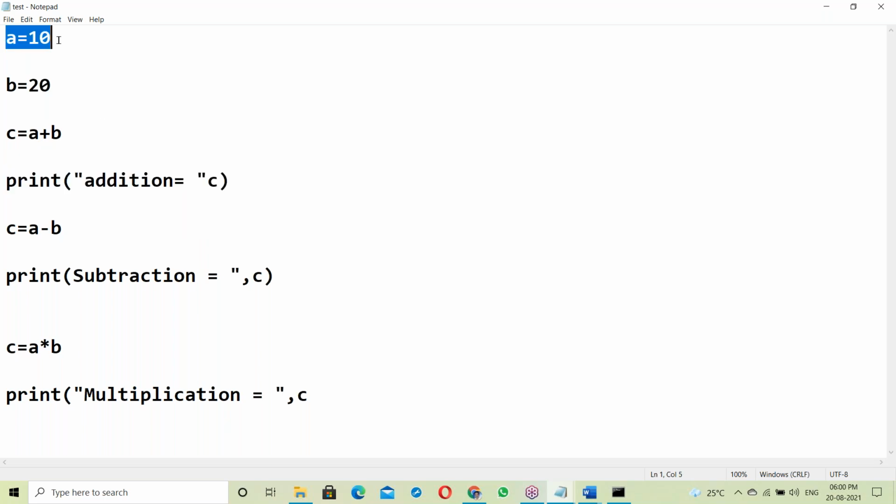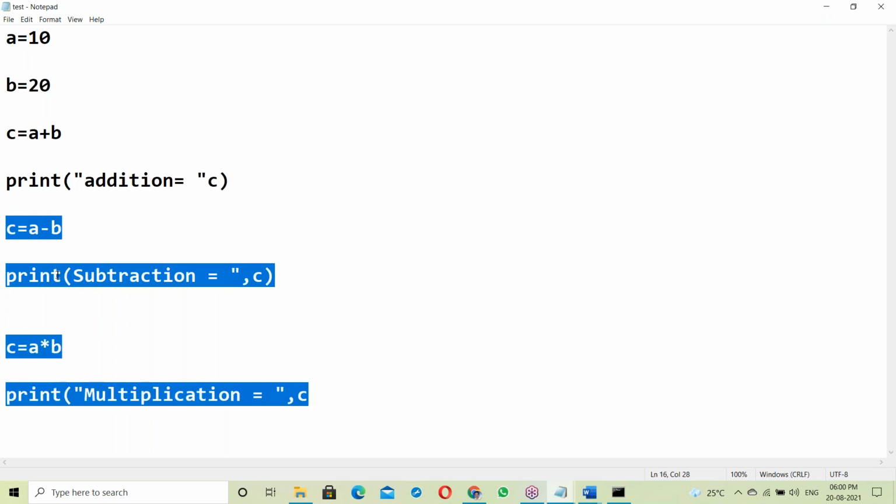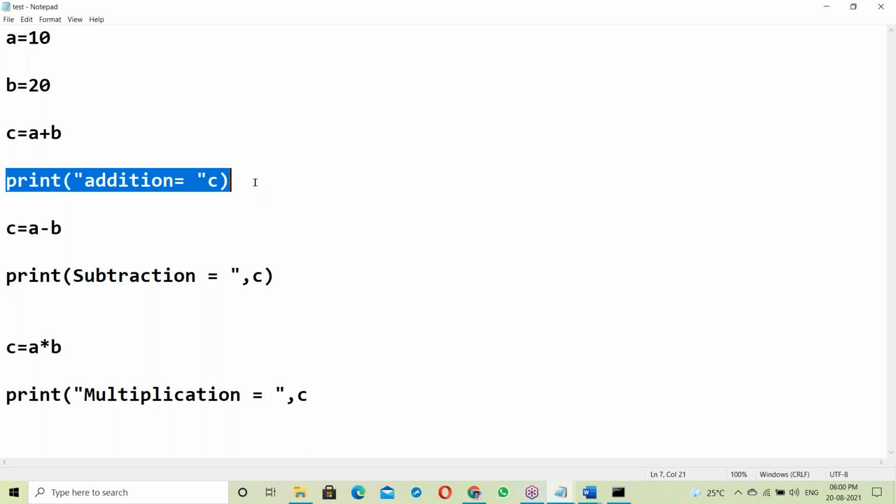So you get this statement correct, it is immediately executed. Checking syntax, then execution; checking, then execution. Suppose any error comes, it simply stops there. Once an error comes, the interpreter won't go for the next coming statements. It won't check the next statements. Once an error comes, it simply stops here.